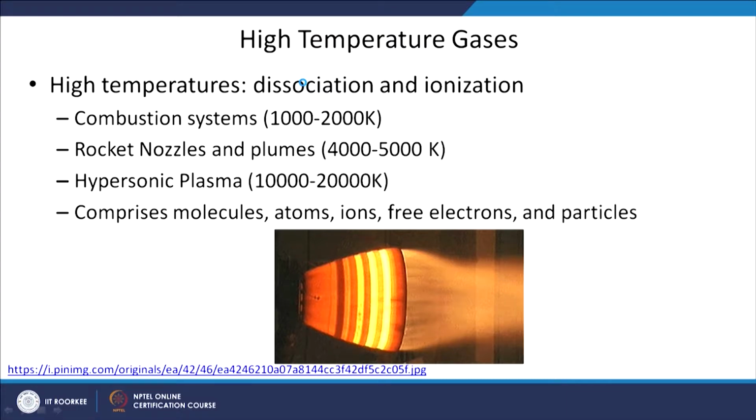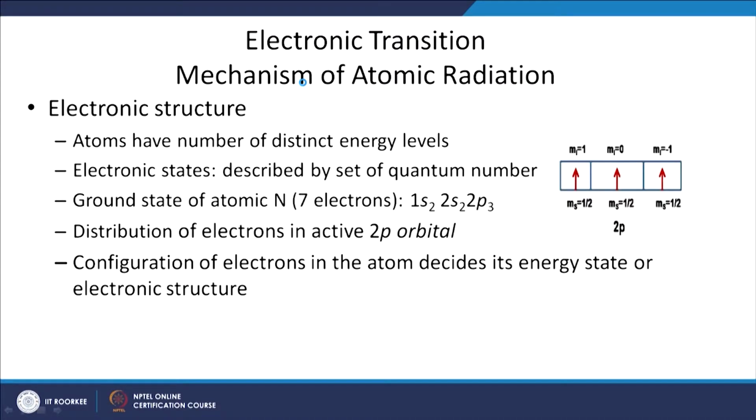And the reason is, in high temperature gases, and we call it plasma, a lot of species are ionized and dissociated. So, molecular species may fully dissociate at that high temperature, and some of the atomic species may ionize. So, we may have basically a mixture of diatomic species, atomic species, ions, free electrons, and so on, and this mixture is called plasma, and it radiates strong radiation not only in infrared but also in shorter wavelength regions such as violet, ultraviolet and vacuum ultraviolet. So, we will first understand how the atoms basically radiate energy.